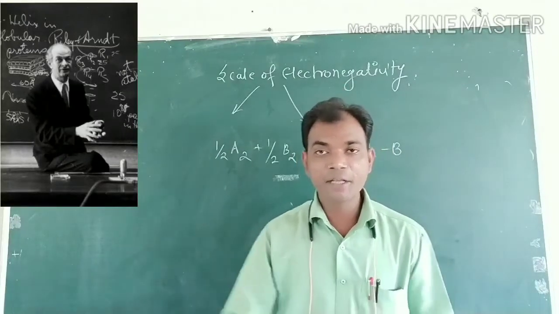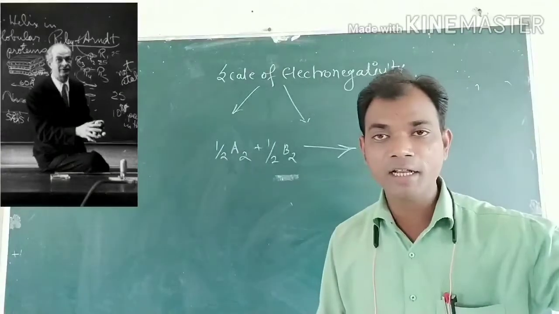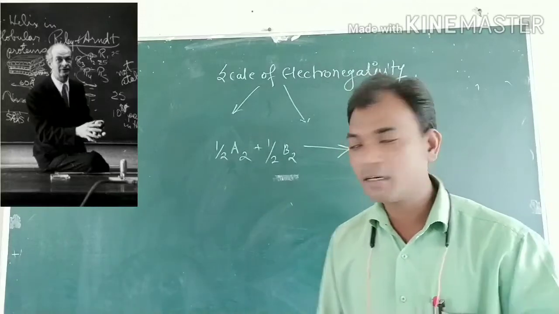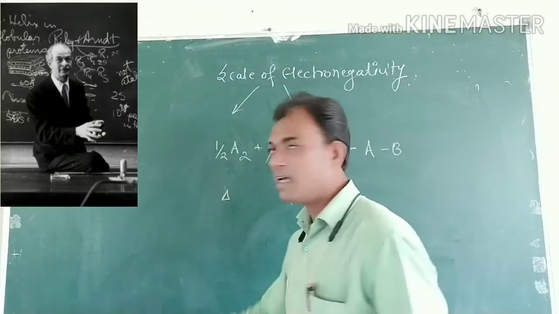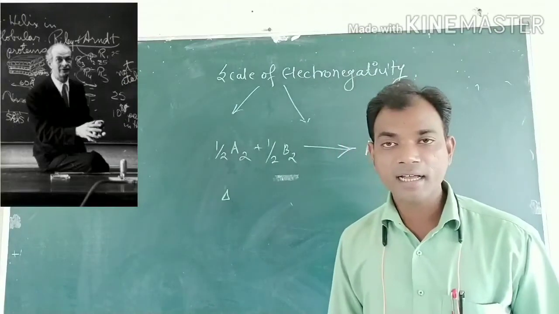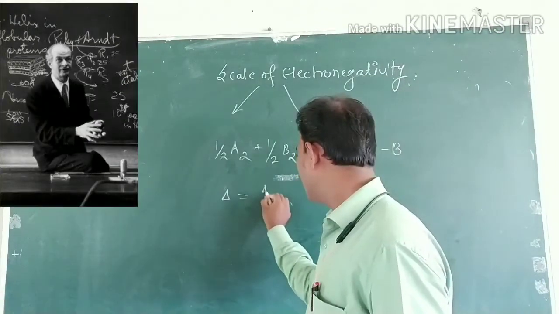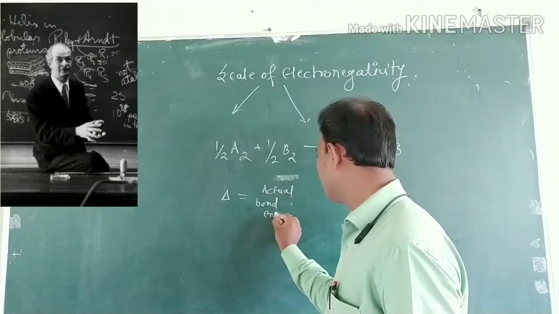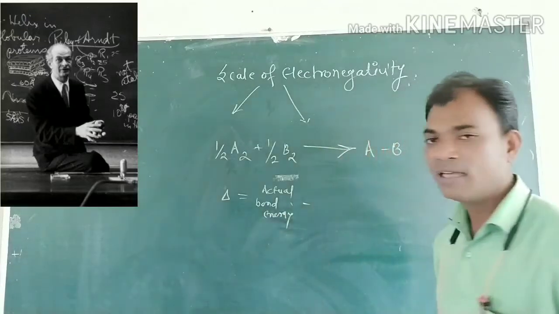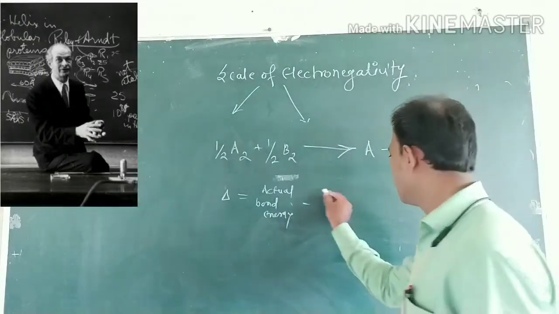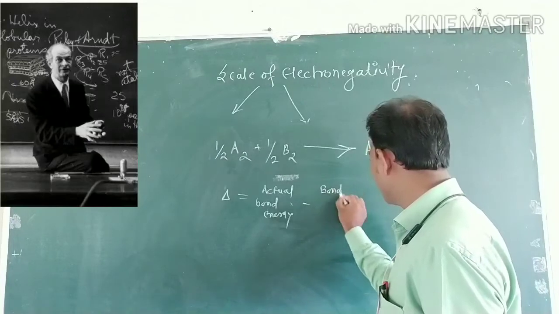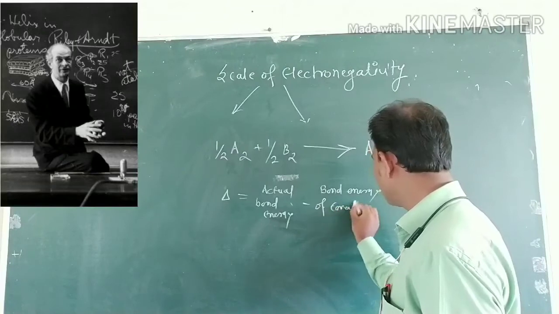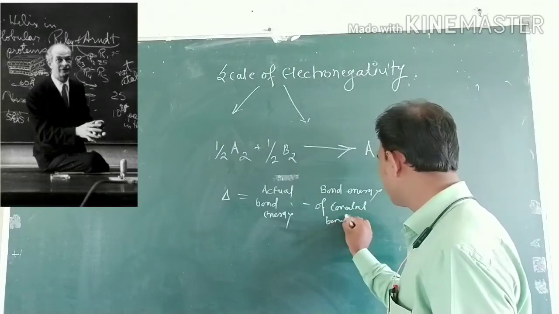That difference, the increase in energy due to the partial ionic character, is given by delta, which equals the actual bond energy minus the bond energy of the covalently bonded compound.